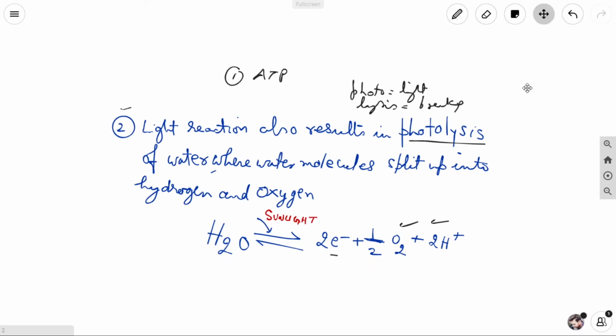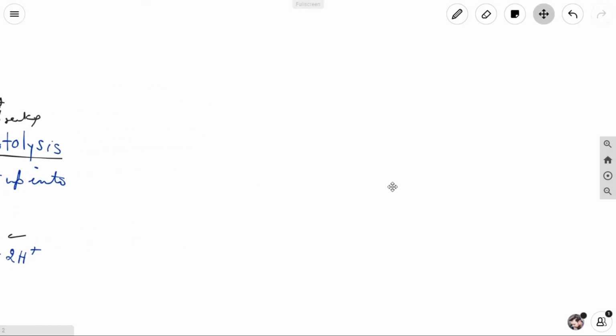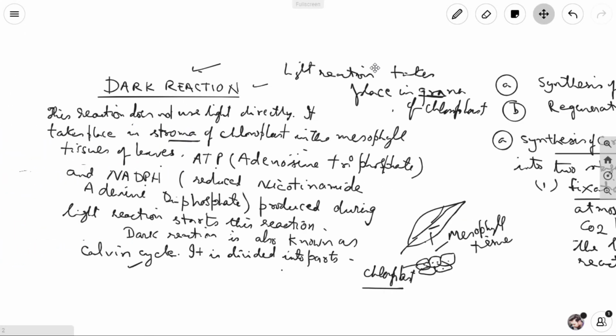And after that, we will go to the next part, the dark reaction. Before that, the light reaction takes place in the grana of the chloroplast. Sometimes they'll ask you where the light reaction takes place. So, the light reaction takes place in the grana of the chloroplast.